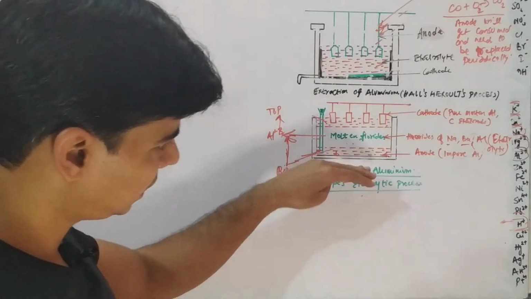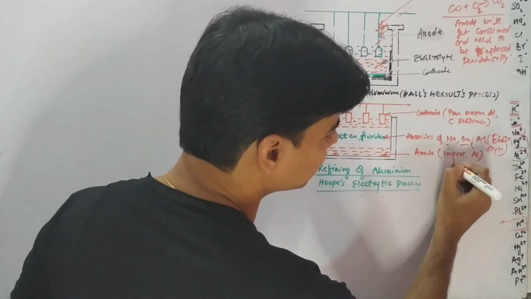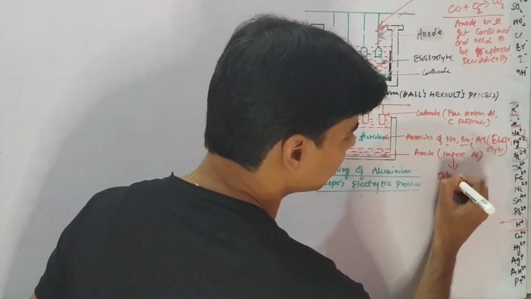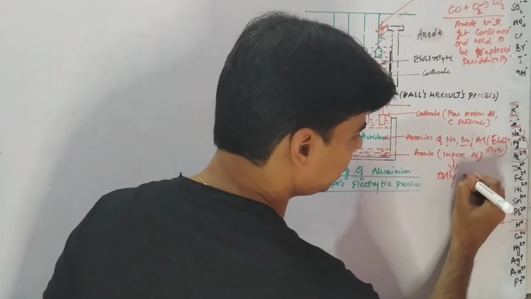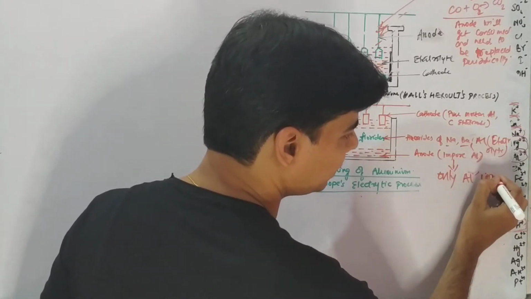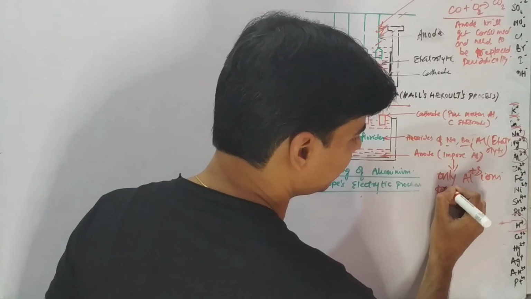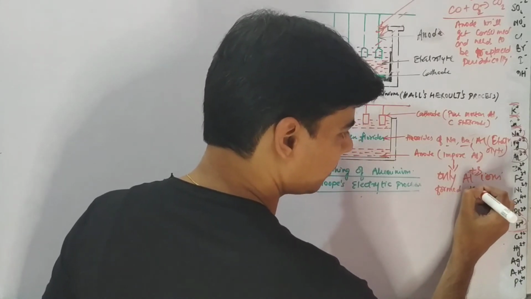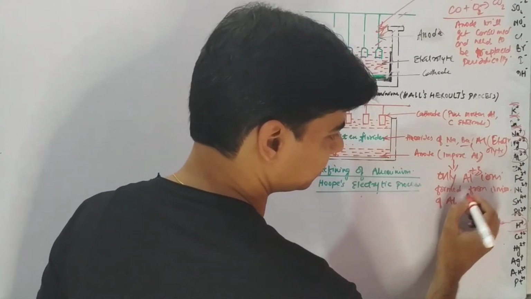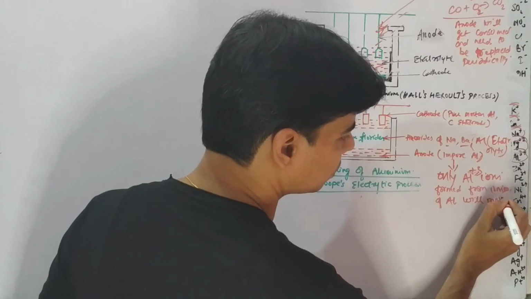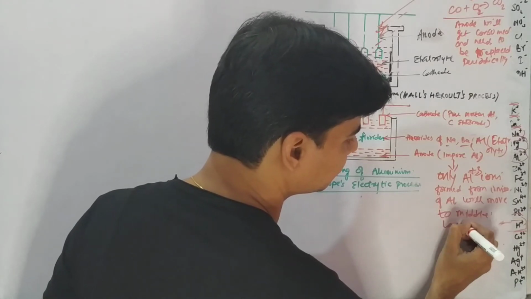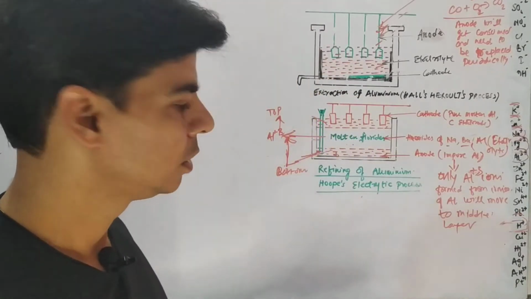I'll repeat, from this impure aluminium, which may contain other metallic impurities, only aluminium ions formed from ionization of aluminium will move to the middle layer, right, from the anode.